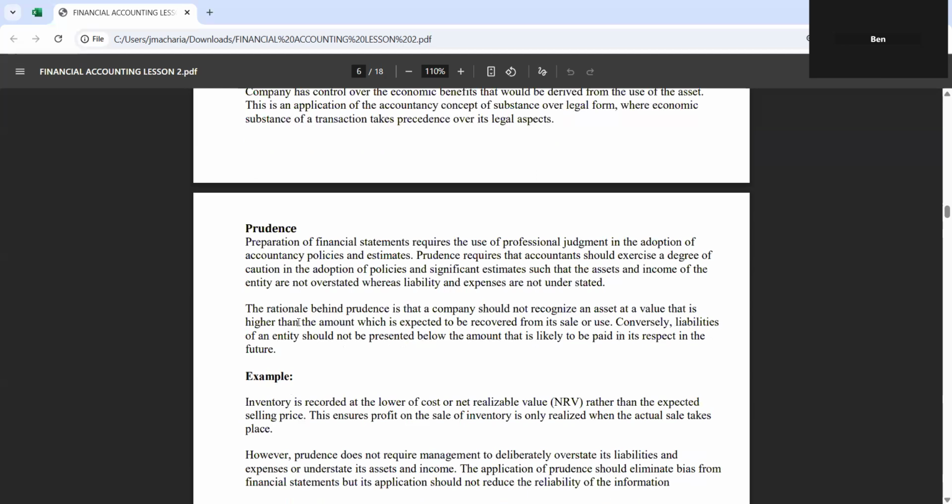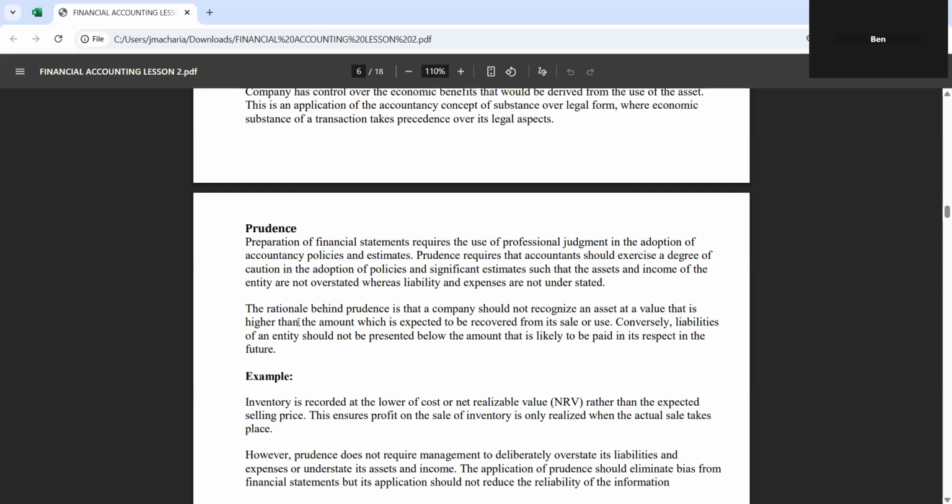Now, prudence means that preparation of financial statements requires the use of professional judgment in the adoption of accounting policy and estimate. Prudence requires that accountants should exercise a degree of caution in the adoption of policy and significant estimate, so that assets and income of the entity are not overstated, whereas liability and expense are not understated.